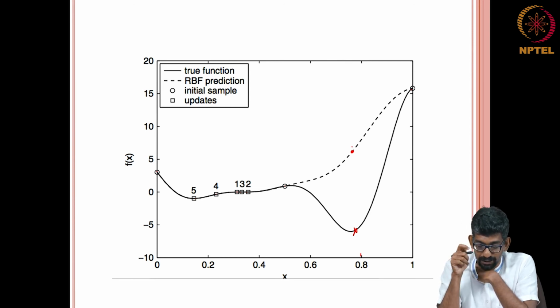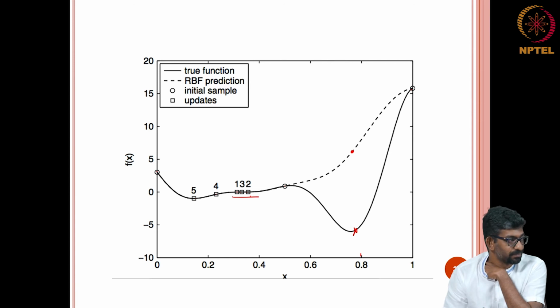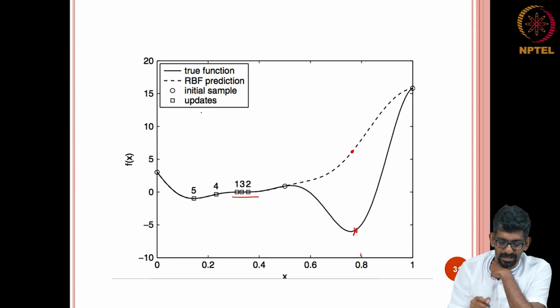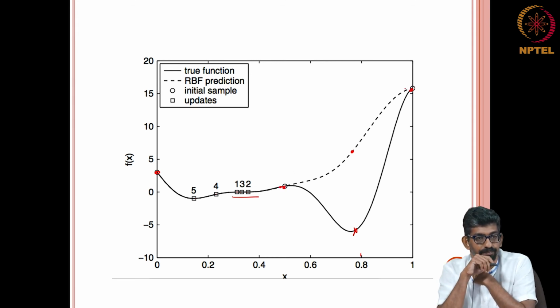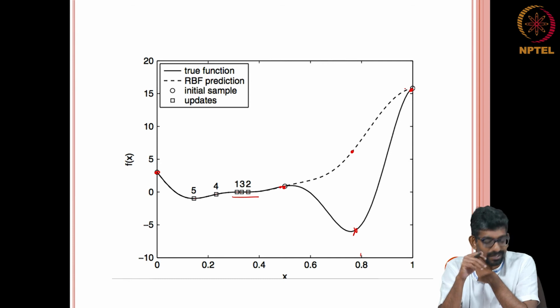But you also should appreciate that these points are very closely placed. This is not the correct example because these are updates and these updates were influenced by the optima. We actually started with only these 3 points. It is a simple 1D example, enough problems. And beyond 2 I cannot visualize also, that is another problem.